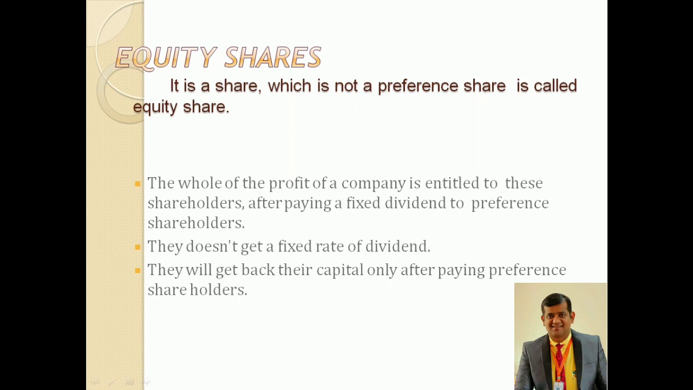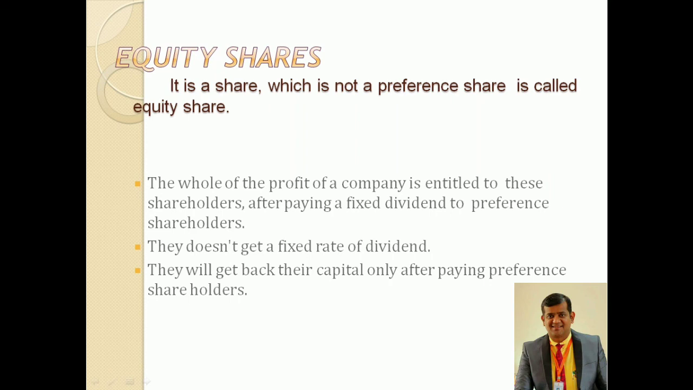They will get back their capital only after paying preference shareholders. So whatever capital was invested by the equity shareholders, at the time of winding up of the company they are going to receive it at last, after making a settlement to the preference shareholders. So in other words, equity shares are those which are not preference shares. They are also known as ordinary shares.